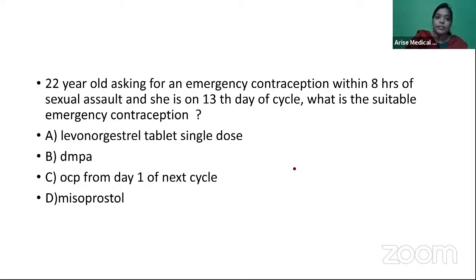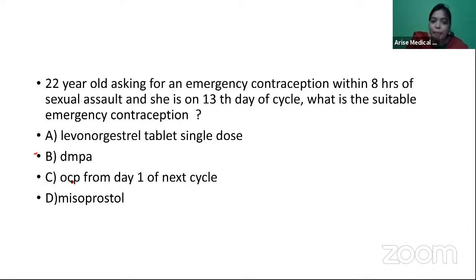Next question. A 22-year-old asking for an emergency contraception within 8 hours of sexual assault. She is on 13th day of cycle. What is the suitable emergency contraception? By the question, my mind is thinking I need some emergency contraception which can stop either ovulation or fertilization. That is what my mind is interpreting.